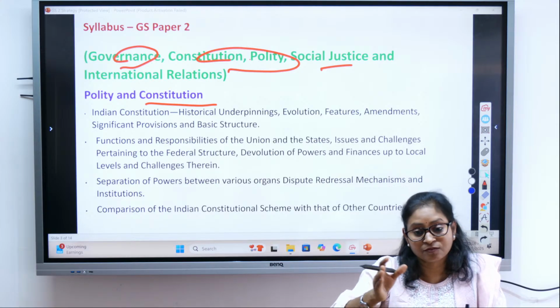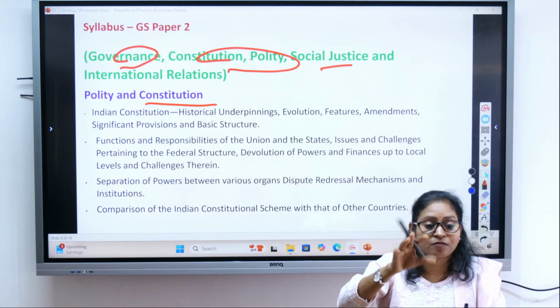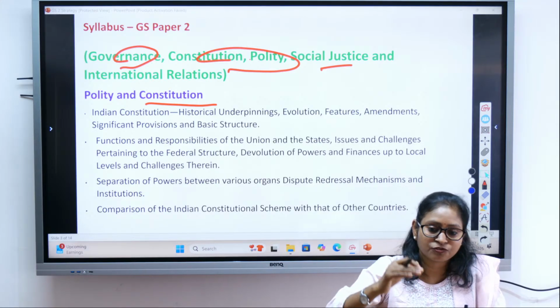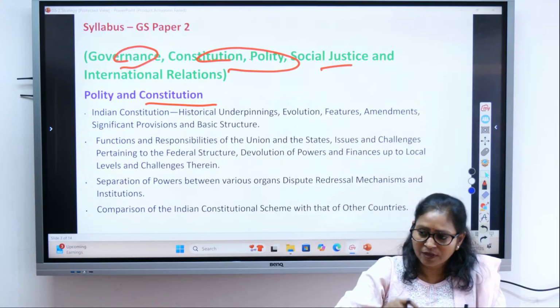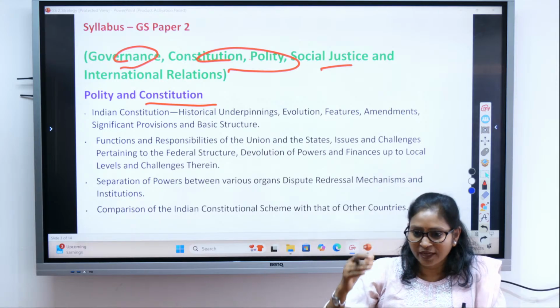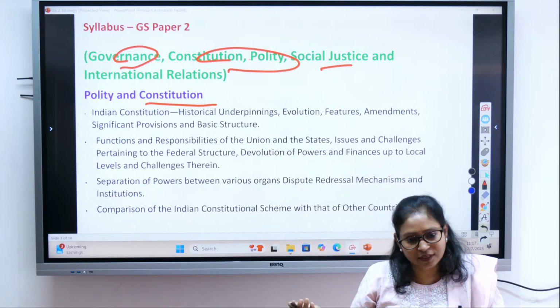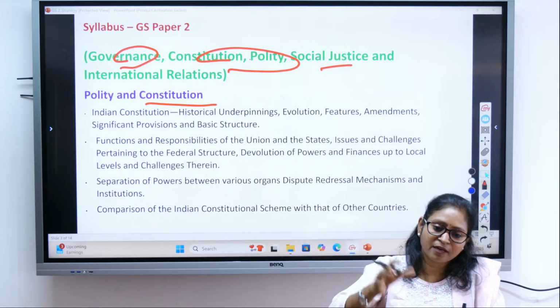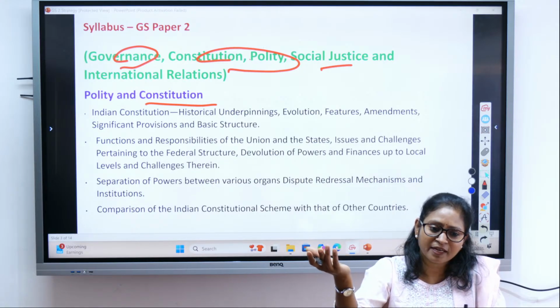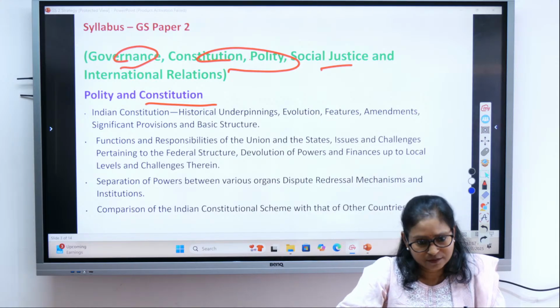The manner in which power is exercised for the socio-economic development of the country. So if the power is utilized in a good manner, it will lead to good governance. And if the power is utilized in a bad manner, it will lead to what? Bad governance. Isn't it or not?